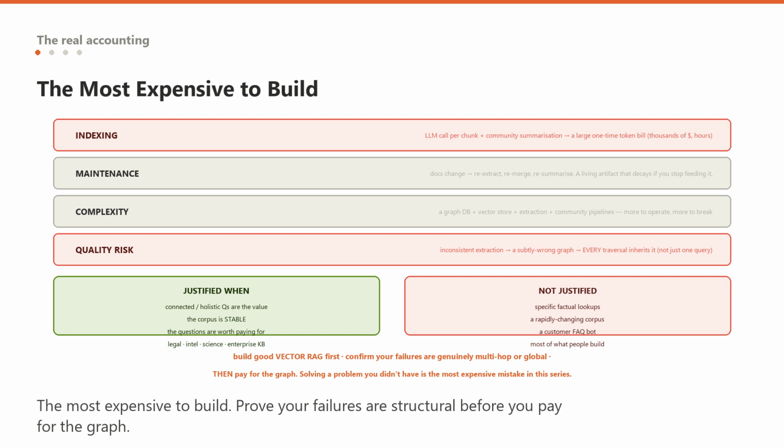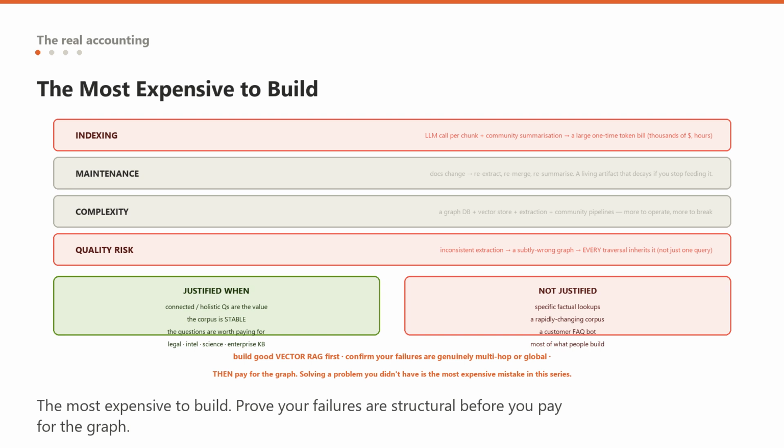When your value genuinely comes from connected or holistic questions and your corpus is stable enough that you are not rebuilding the graph constantly and the questions are valuable enough to pay for. Legal discovery, intelligence analysis, scientific literature, complex enterprise knowledge where relationships are the product, these justify it. A customer-facing FAQ bot does not.